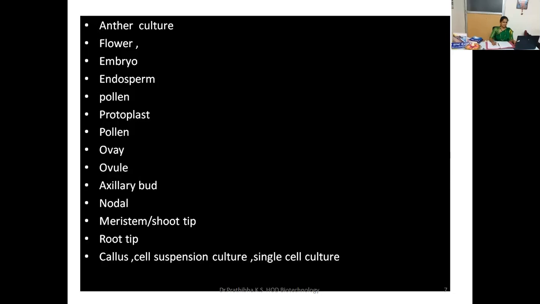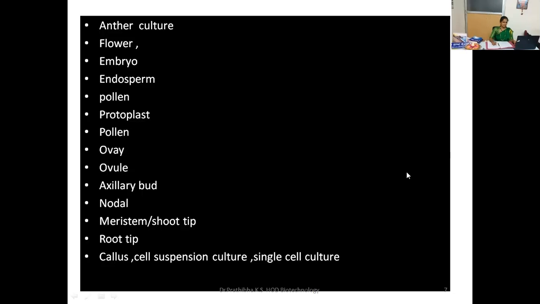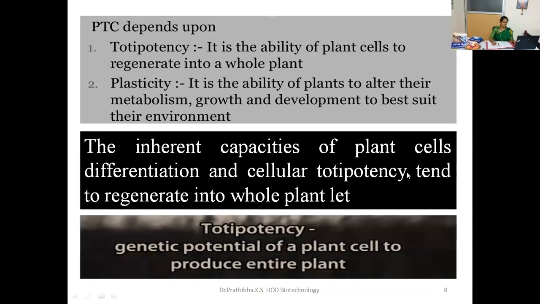For example, whatever parts of the plant I showed here, when you take this kind of root tip region or shoot tip region, axillary bud region, then nodal region, then leaf disc region, when you take all such regions, there you can see the presence of meristematic, continuously dividing cells. Whenever you take any part of the plant, that part will be able to regenerate into an entire plantlet. Why? Because of the totipotency characteristic.